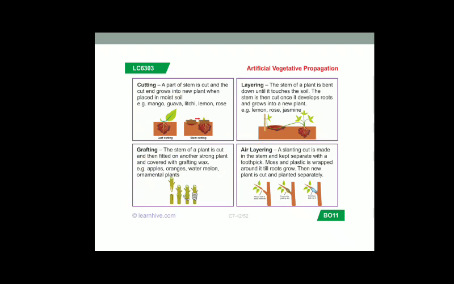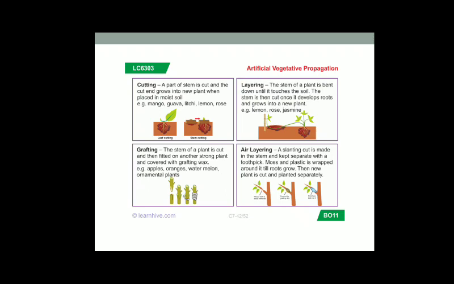Cutting: a part of the stem is cut and the cut end grows into a new plant when it is placed on moist soil. This method is mainly performed in plants such as mango, guava, lemon, lychee and rose. Then layering: the stem of the plant is bent down until it touches the soil. The stem is then cut once it develops roots and grows into a new plant. This is common in rose, jasmine as well as lemon.